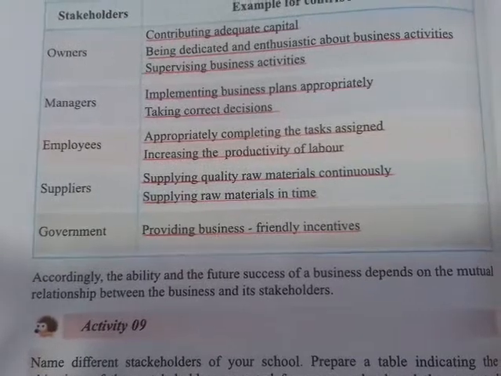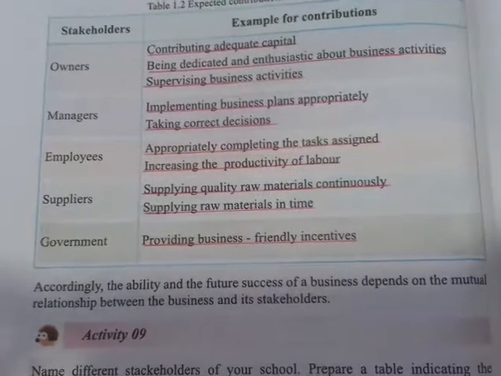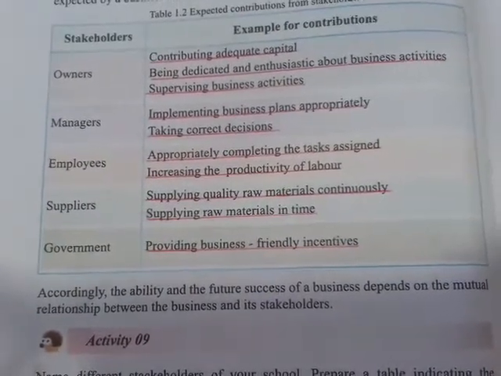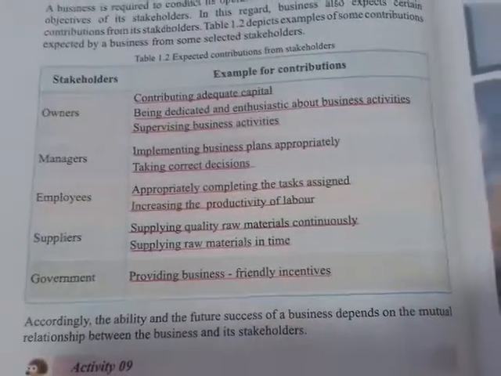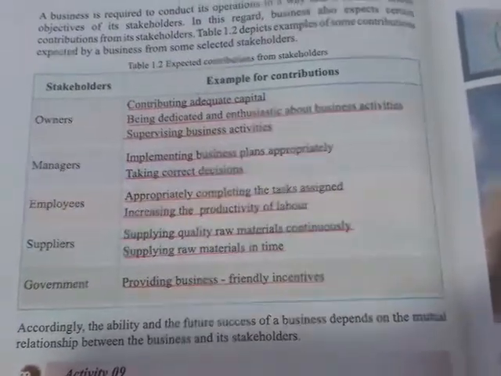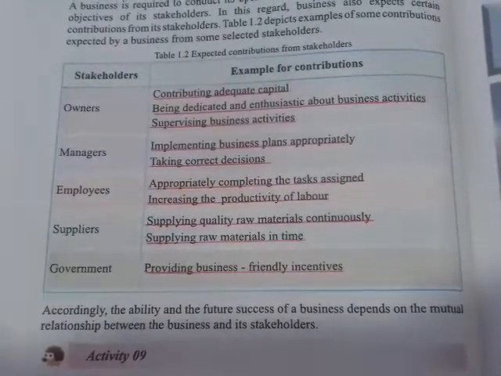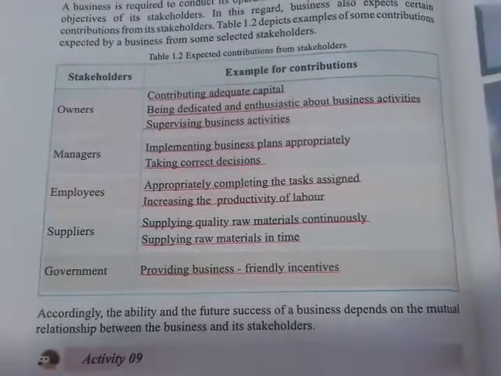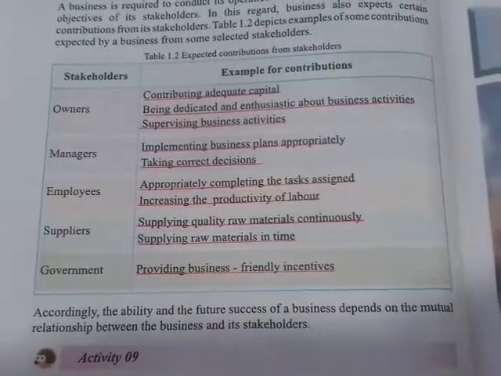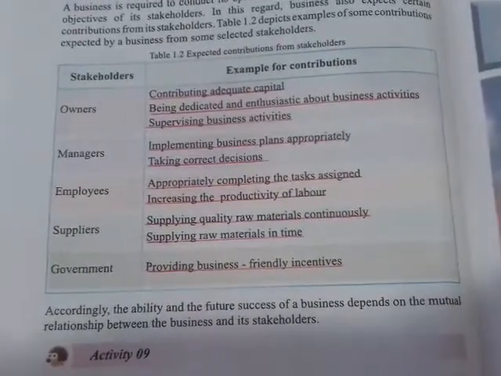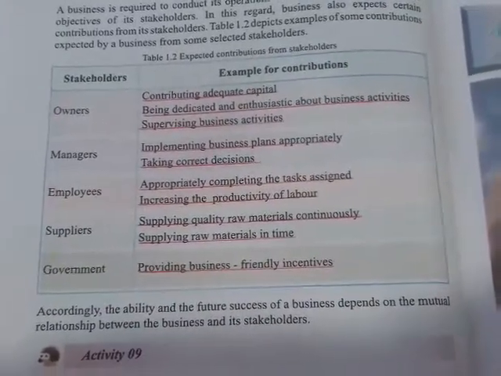That means this government could make some positive impacts to the business. For example, if the business manufactures something by investing 1 lakh, and then the government imposes a tax for it, and then it is 5 lakhs, then it is a profit for the business, right? Because it could sell it for 5 lakhs. That would be a huge profit for the business. So likewise, the government could produce business-friendly incentives to the business.